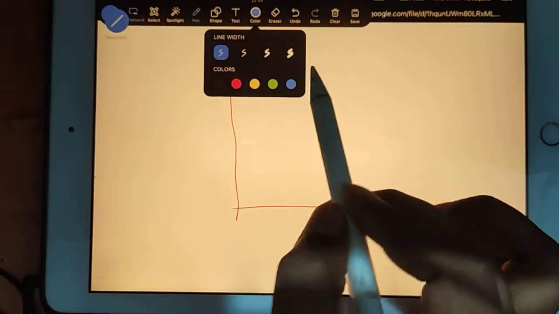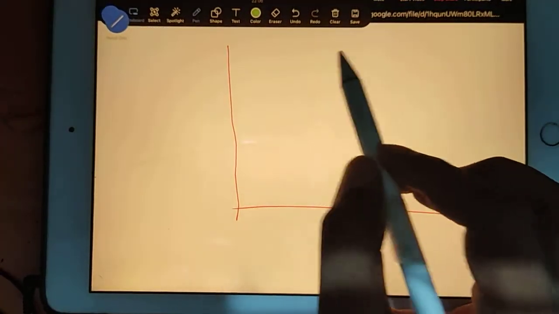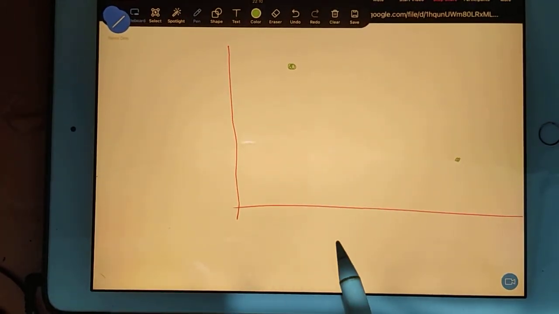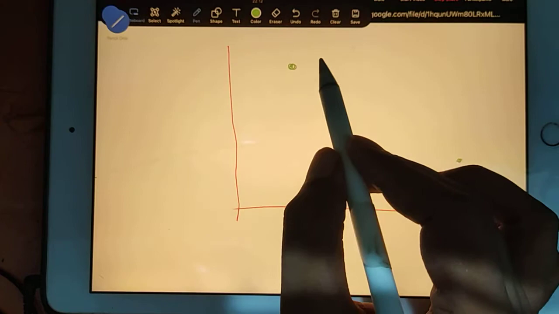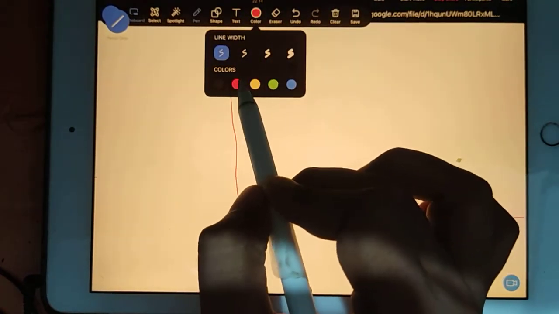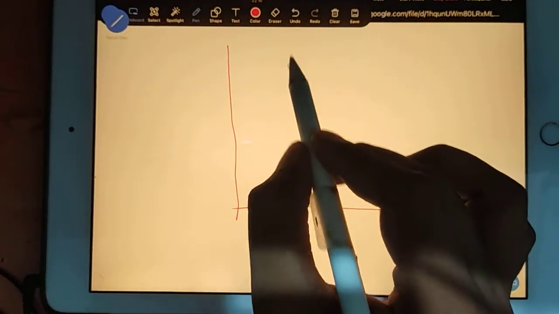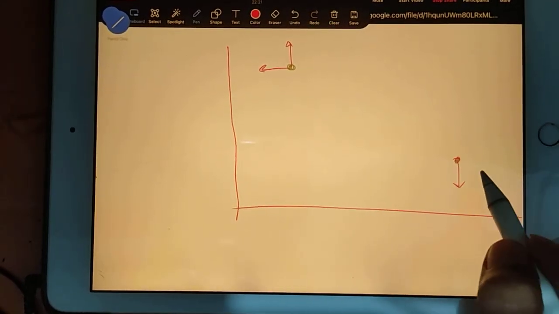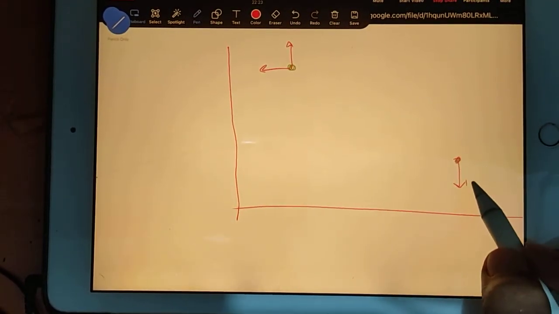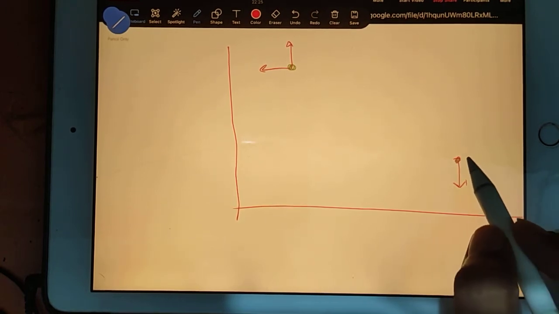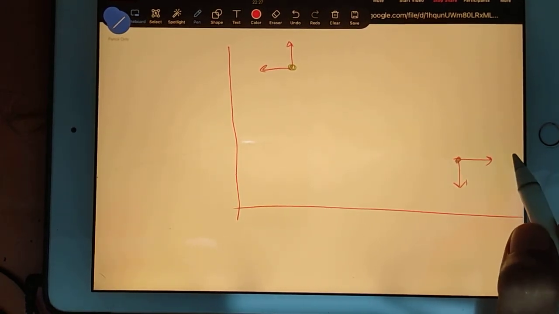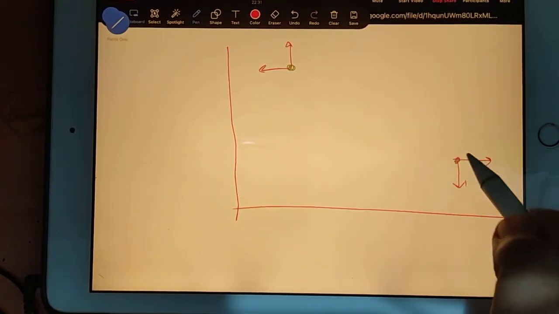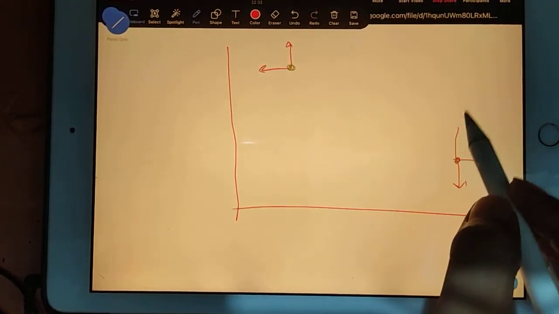Okay, see now, my point is, suppose by keeping this point and this point in mind, I have to draw all the possible processes. So what processes can I draw? I can draw so many, but the limitation is you don't have to go up, you don't have to go right, and here also you have a limitation, you don't have to go down, because if you go down your pressure will decrease. And you cannot go in this direction also. Done. Okay, so now see, I can go like this.